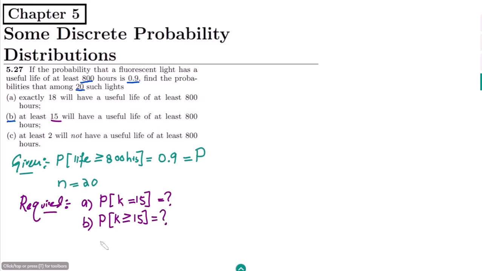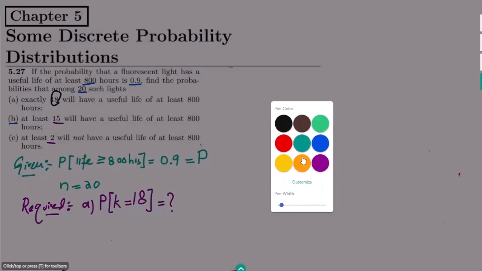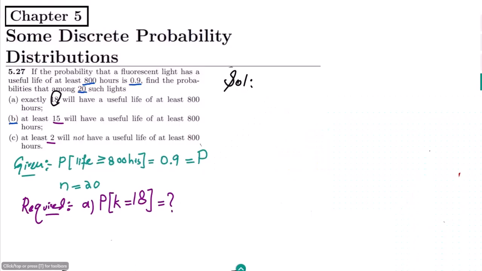So this is required. And in part C, we have to find that at least 2 will not have a useful life of at least 800 hours. So at least 2 will not have means the probability that the useful lives will be less than or equal to 18. Why? Because 2 is the lowest range of the not working lights, therefore 18 is the maximum range of useful lights. Okay, so therefore I have written it like this. So now, this is part A, so let me solve it first. The solution of it is here.